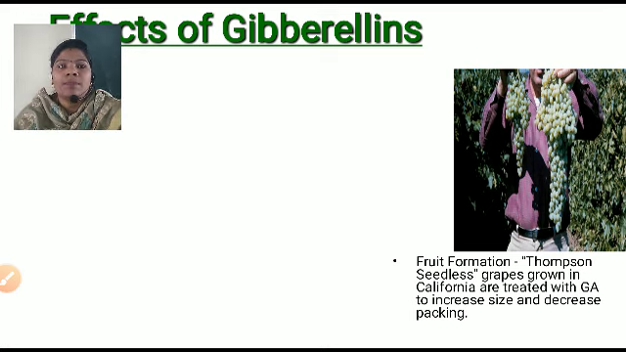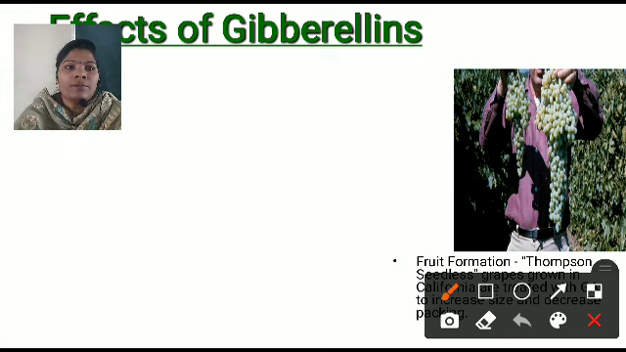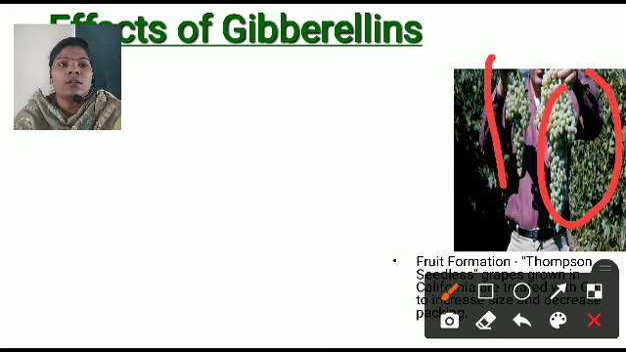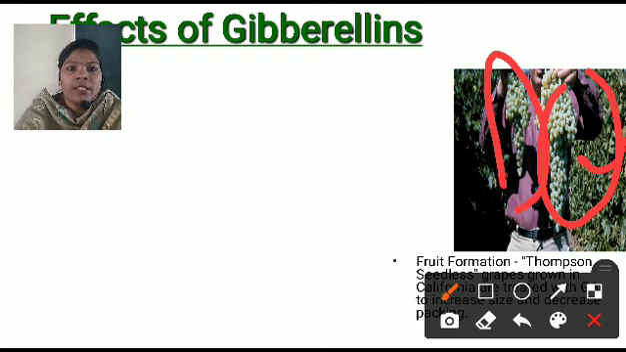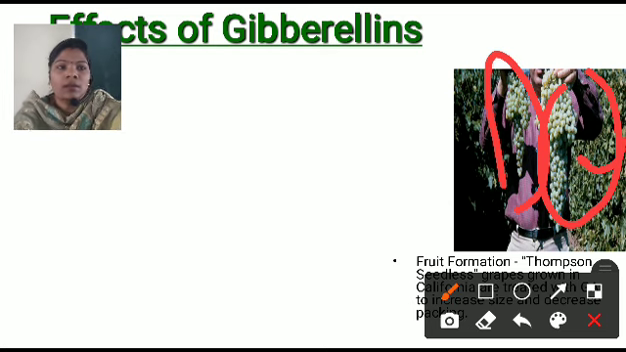Here we can see in this picture there are two grapes, first and second. This is the Thompson seedless grape grown in California, treated with gibberellic acid to increase the size. You can see the difference between these two grapes. On the first grapes we apply the gibberellic acid, and that's why it produces seedless grapes and increases their size. Okay.